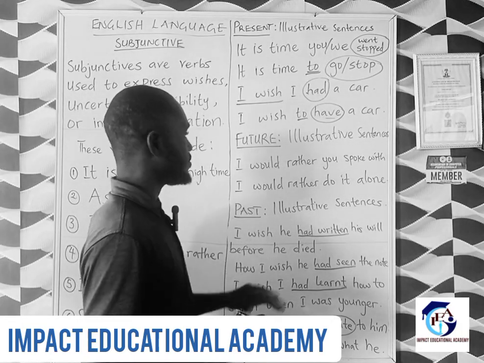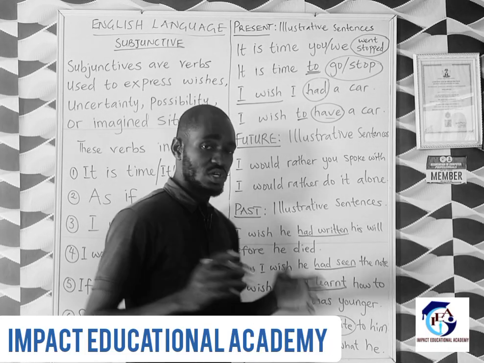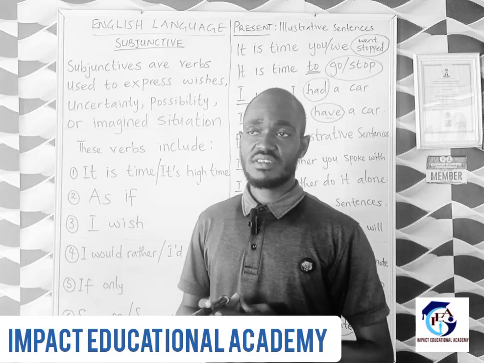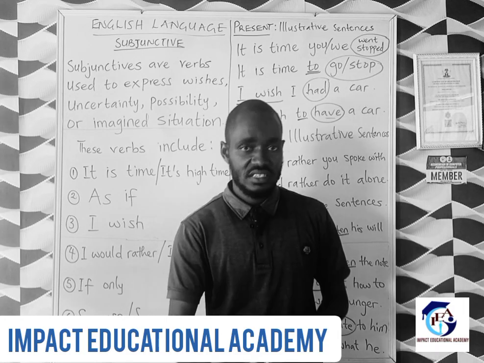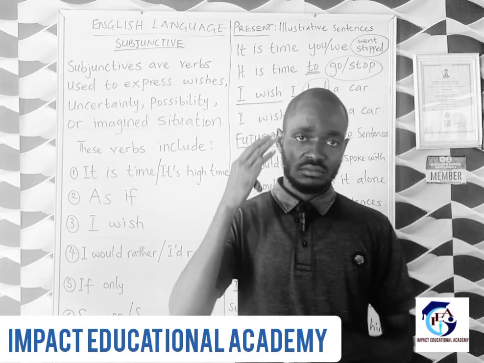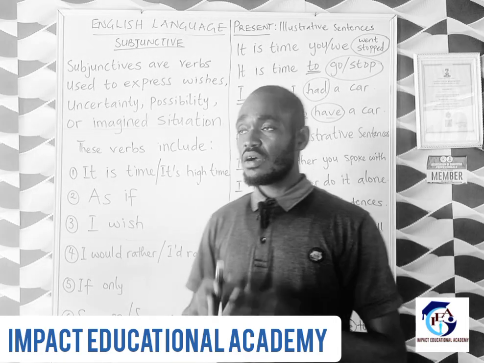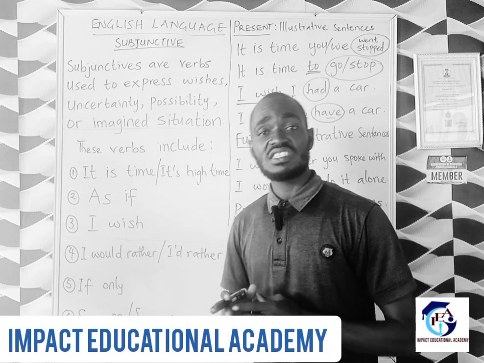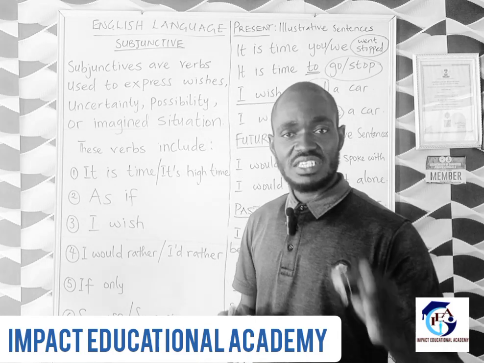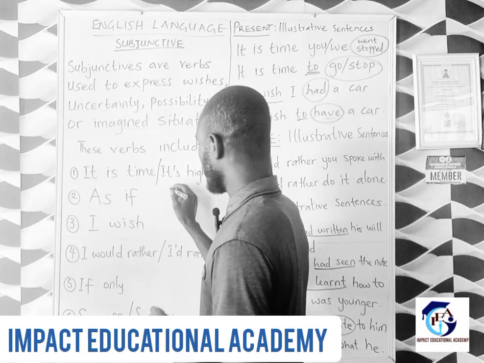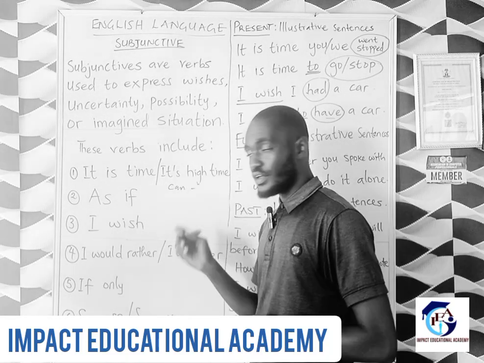Now to the future time, a time to come, we have what we call auxiliary verbs, and auxiliary verbs are many. We know the list of them, like is, are, was, were, and the rest of them. Okay, so the next ones we are looking at are the modal auxiliary verbs. For the modal auxiliary verbs, we have the present form of it and we have the past form of it. Okay, so if we have, for instance, can is an example of a modal auxiliary verb.